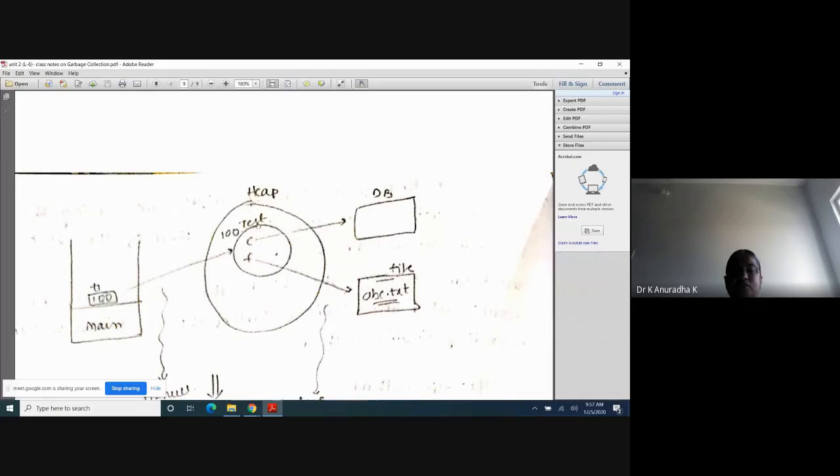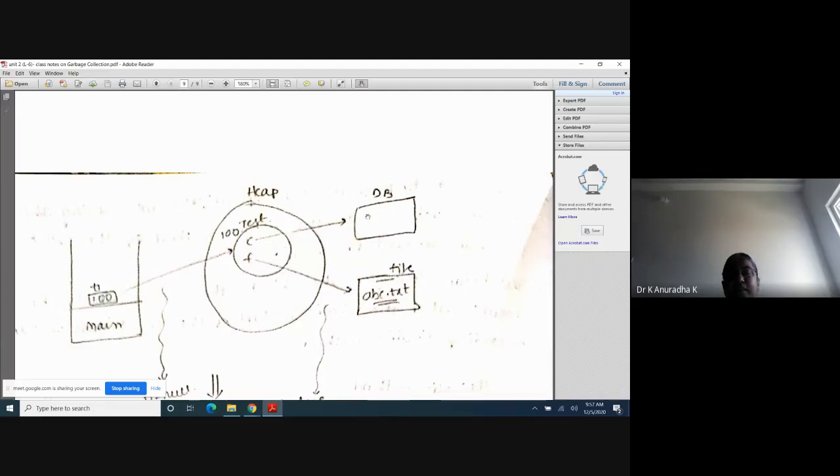This is the object which is created inside the heap memory, and every object has a unique address. That address is stored in the reference variable T1, and reference variables are stored inside the stack memory because T1 is a part of the main method, or T1 is local to main. That's why all the local variables of the main method are stored along with the main method. Along with the main method, the reference variable T1 is also stored in the stack memory. Now inside the heap memory, objects are stored.